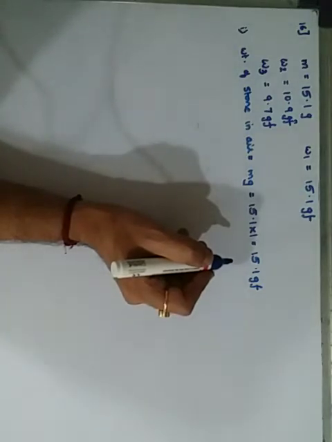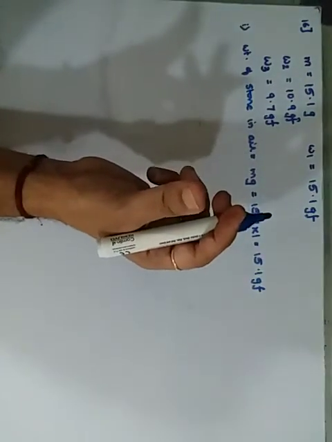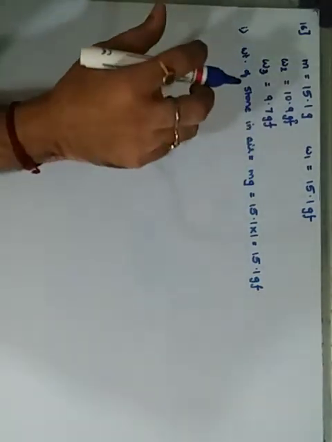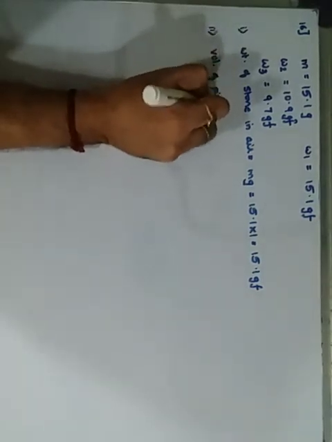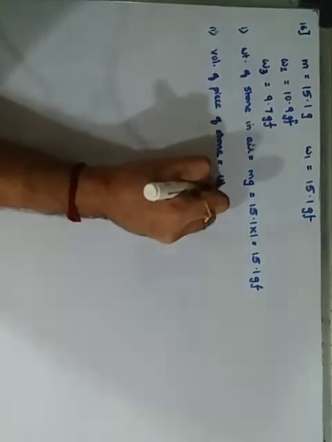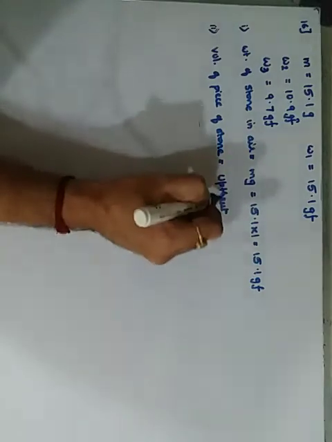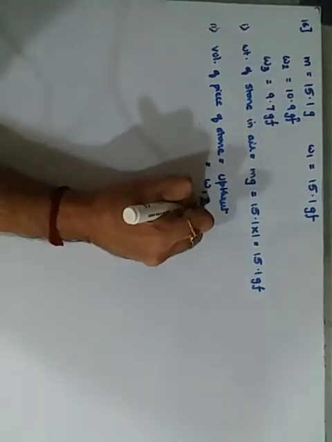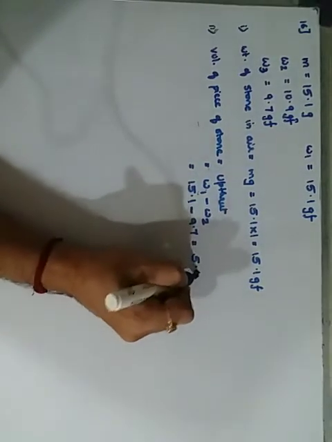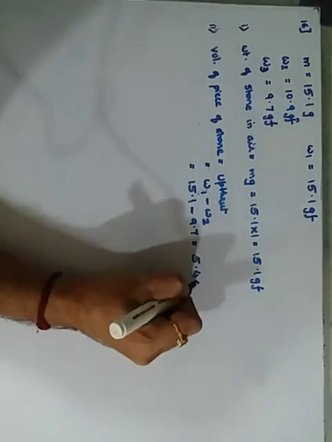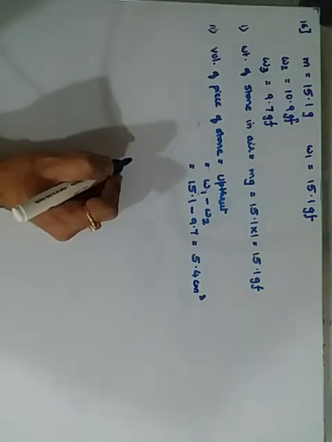Where will we get the volume from? Whatever is the volume of the piece of stone, W2 was given, the upthrust, and the volume is the same as the upthrust. So the volume of the piece of stone will equal the upthrust or the loss of weight, which is W1 minus W2, which is 15.1 minus 9.7, which gives you 5.4 gram force. So the volume is given in centimeter cube. Now you want the relative density of stone.